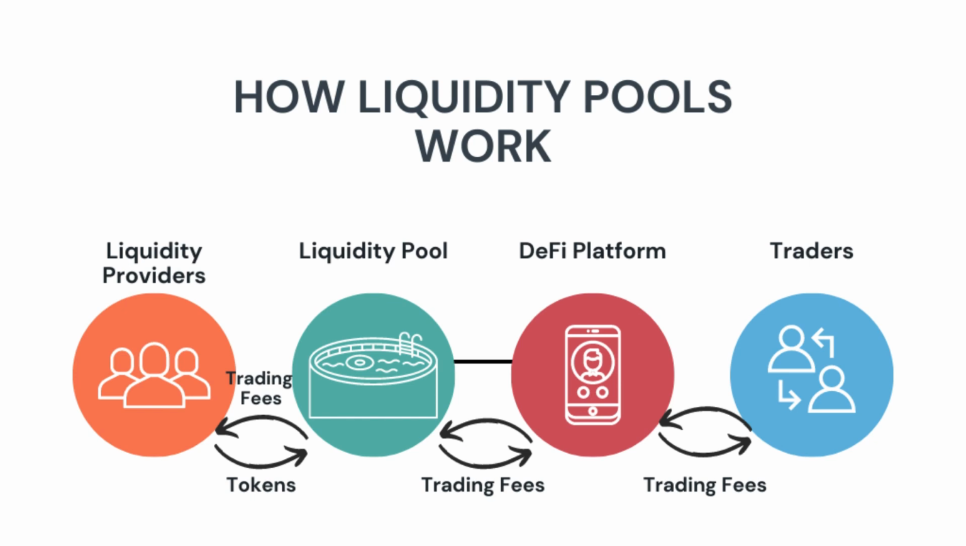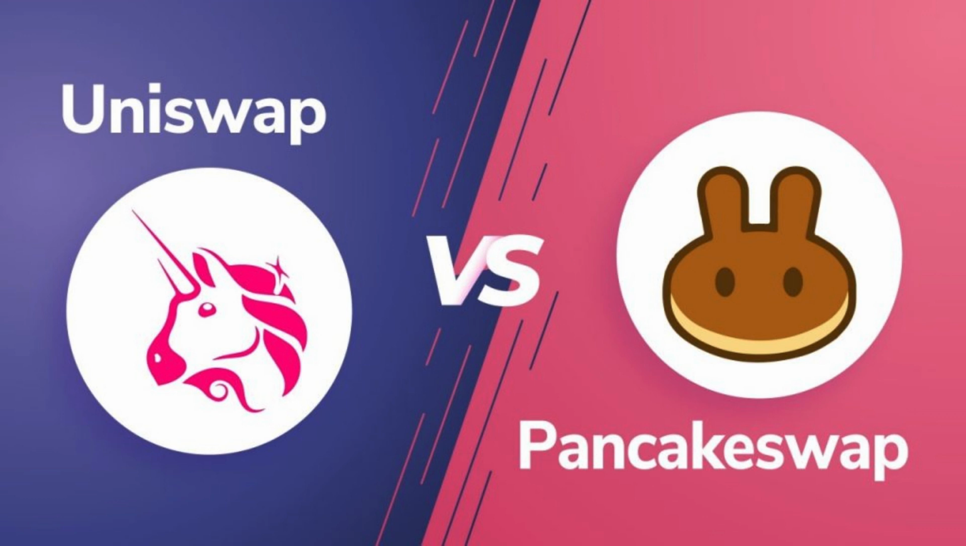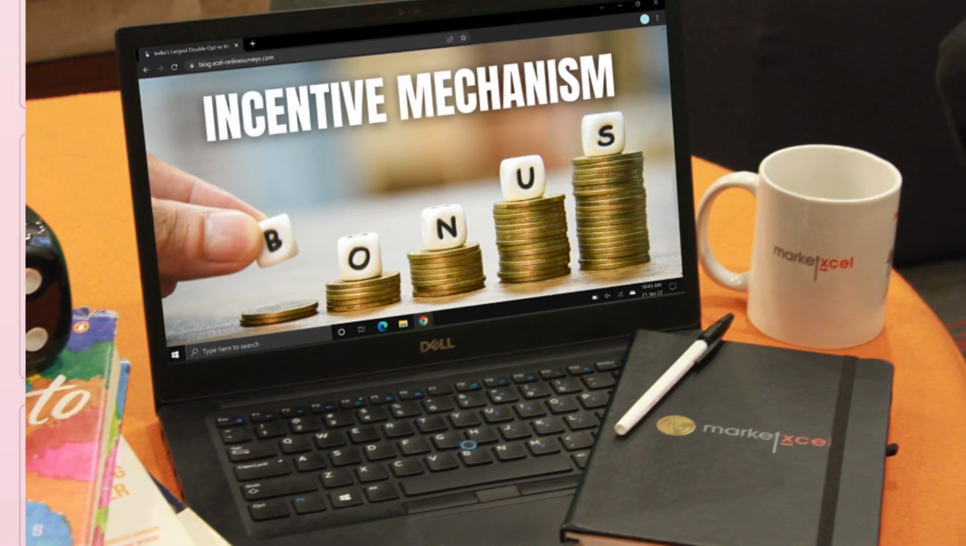4. Core components. Liquidity pools. Both liquidity mining and yield farming rely on liquidity pools, where users deposit their assets to facilitate trading on decentralized exchanges. Automated market makers, AMMs. Many liquidity pools use AMMs, such as Uniswap or PancakeSwap, which automatically determine asset prices based on the pool's supply and demand.